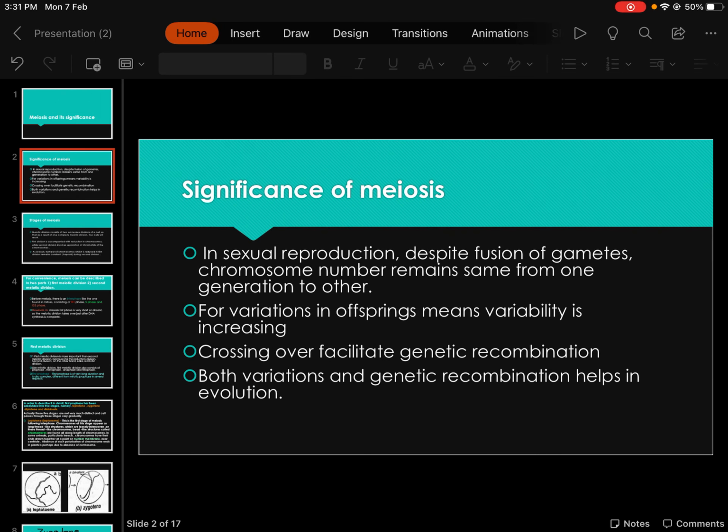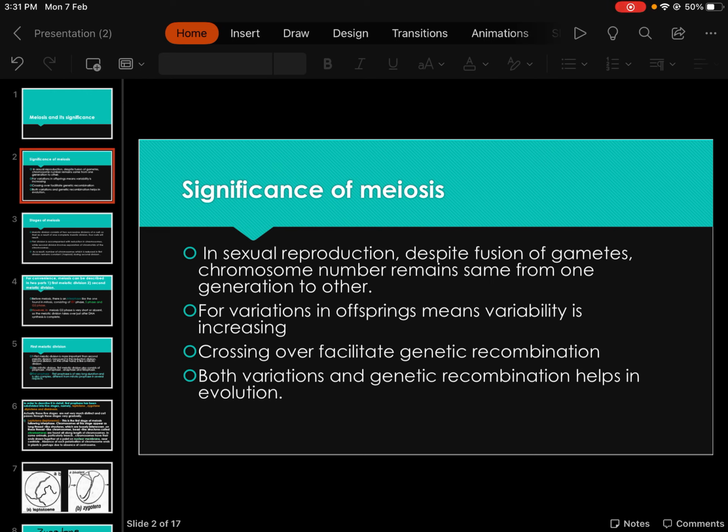And one more important thing is that when sexual reproduction happens, fusion of gametes will happen. So the chromosome number should be half in those gametes. Then when they fuse and form one zygote, the chromosome number will be the same as their parents. So this is the importance of meiosis. It will continue the number of chromosomes from one generation to the other generation. The chromosome number is not going to increase, it will remain the same.